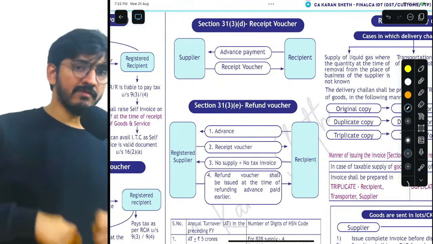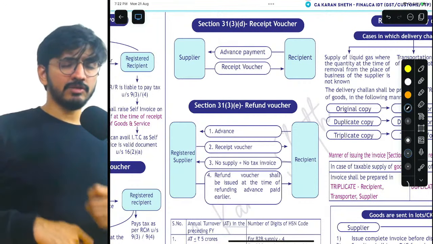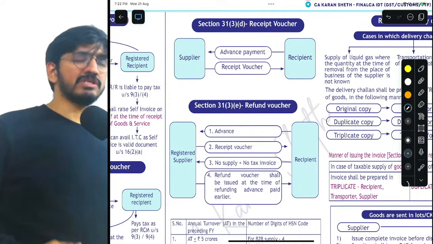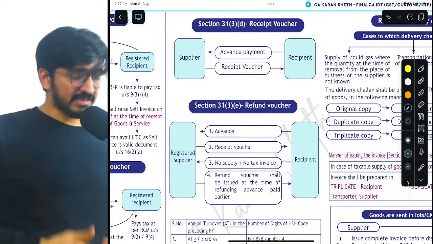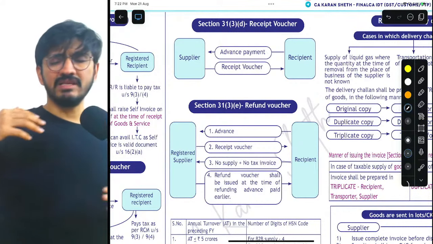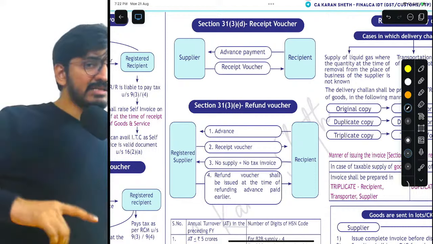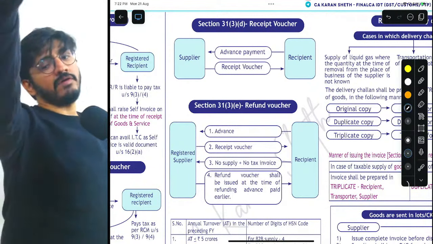And while I'm returning you the advance back, I will at the same time issue a refund voucher. I will sit down and issue the refund voucher. So when I'm receiving an advance, receipt voucher. When I'm refunding you the advance back, refund voucher.